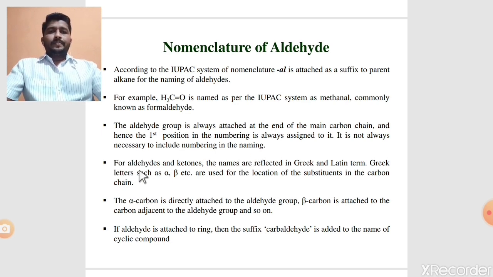Okay, next one: for aldehyde and ketone, the names are reflected in Greek and Latin terms. Greek letters such as alpha, beta, etc. are used for the location of substituents in the carbon chain. If there is a substituent, then mention the position of the substituent by using the letter alpha or beta. Alpha is adjacent to carbonyl, and the next position to alpha is called the beta position. If the aldehyde is attached to a ring, then the suffix carbaldehyde is added to the name of this cyclic compound.